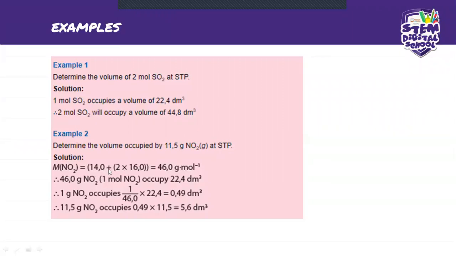So it's going to be 14 plus 2 times 16, and this will give you 46 grams per mole. Okay, so now that we have that, it means that we can find the number of moles. By finding the number of moles, we're going to say N is equal to mass divided by molar mass, and this is going to be 11.5 divided by 46.